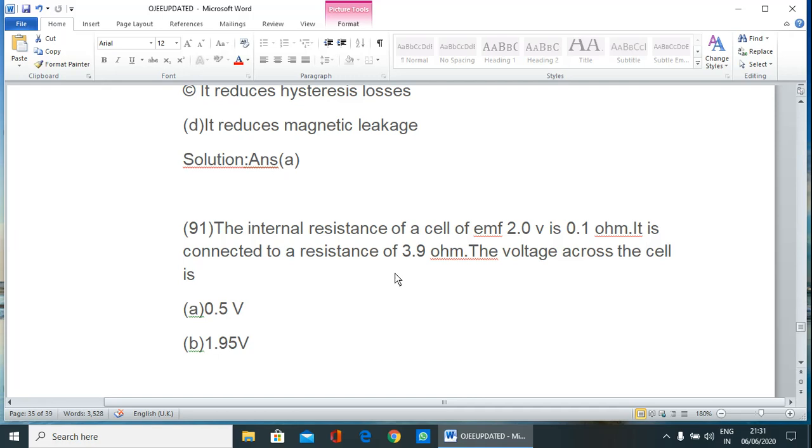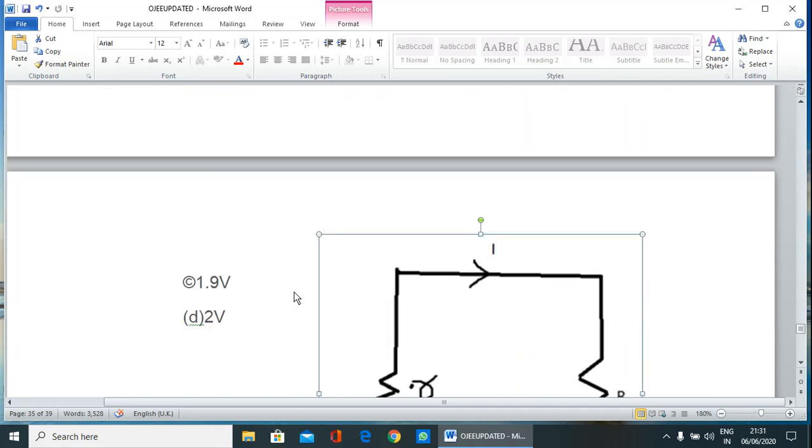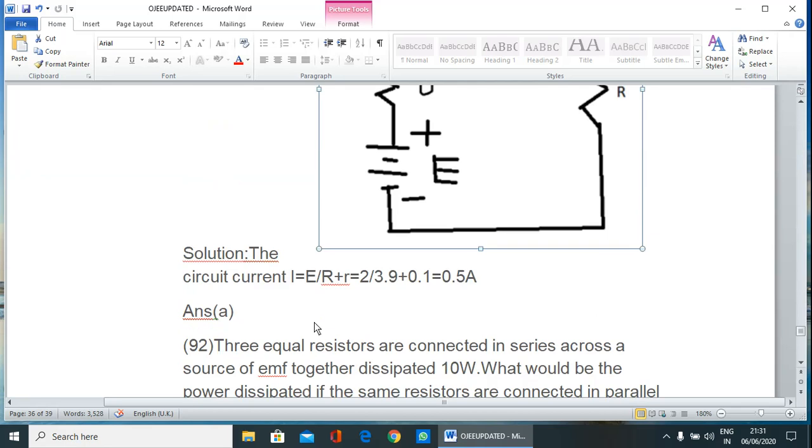It is connected to a resistance of 3.9 ohm. The voltage across the cell... So I think this will be the figure. This is also a very simple question. Just put in the formula and get the answer.